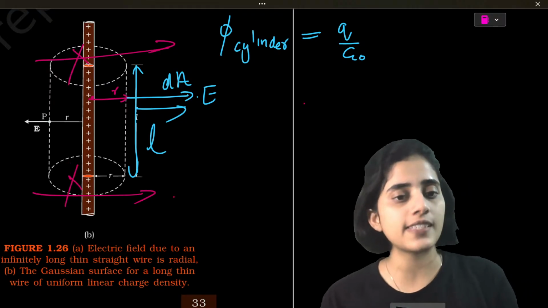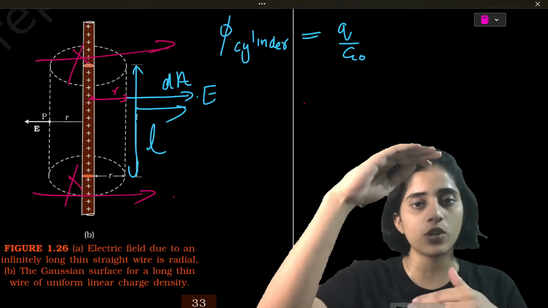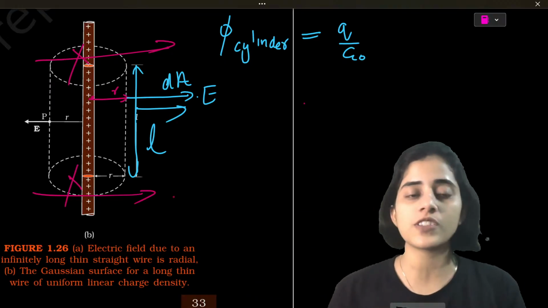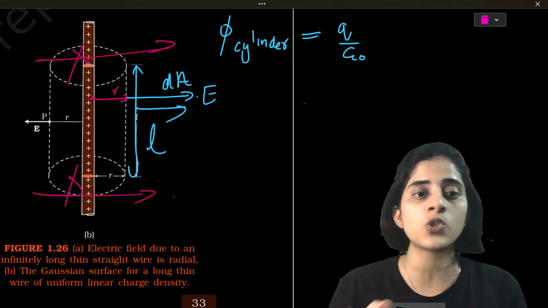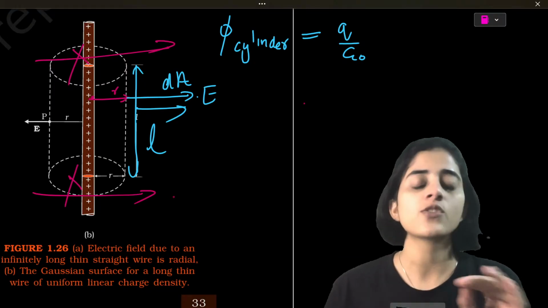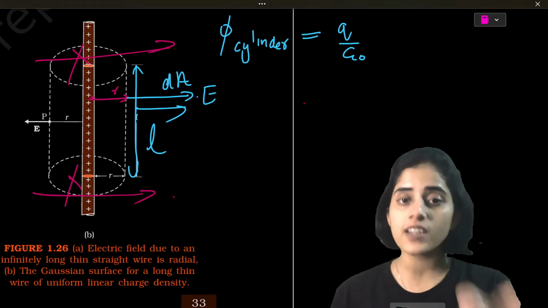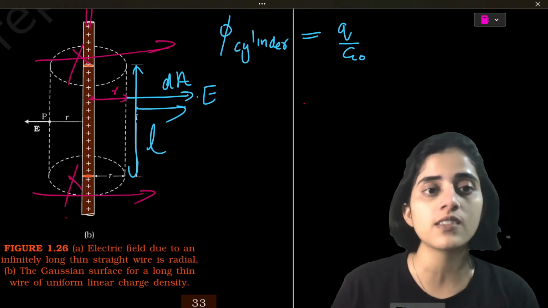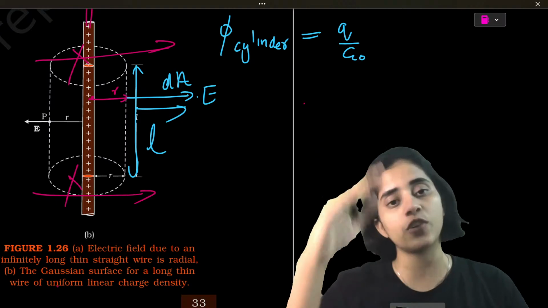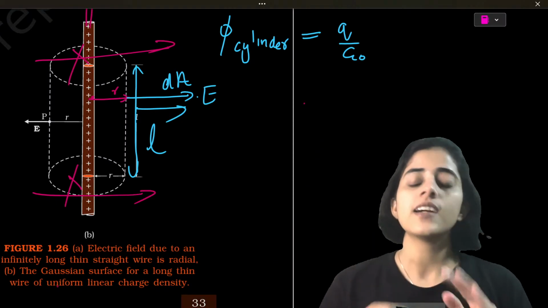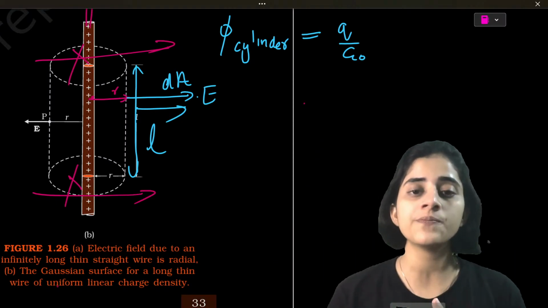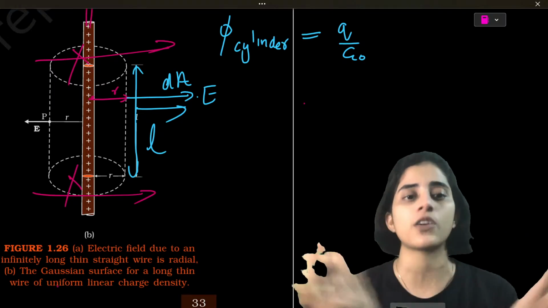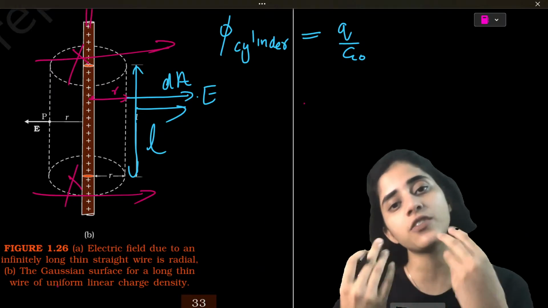Okay. So for the cylinder, you don't have to consider the top and bottom circular surfaces because there are no field lines passing through there. There is no flux there. So for a straight current carrying wire like this, okay, this is infinite, the length of the wire is forever. For a wire like that, you only need to consider the curved part of the cylinder. So you can see in different cases it's different.